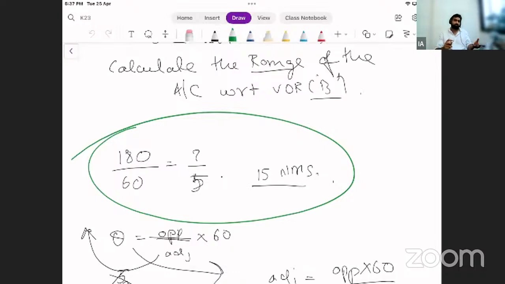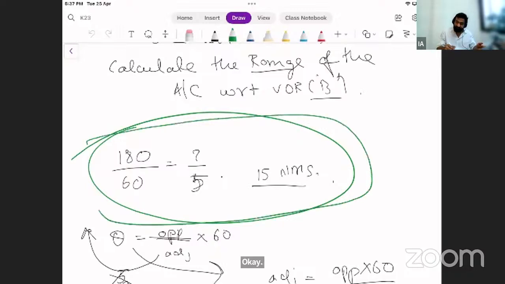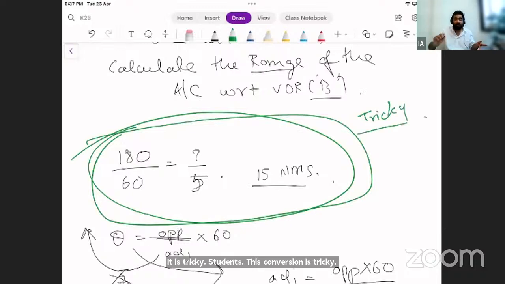I know this could be confusing. नहीं सर, वो डायग्राम का था, पर उसको नॉटिकल माइल्स में कन्वर्ट करने में कंफ्यूजन था, तो अभी क्लियर हो गया। It is tricky students, this conversion is tricky, you need to know. मैंने तो ऐसे आसानी से बोल दिया है। How do you figure out what is your opposite in this case?